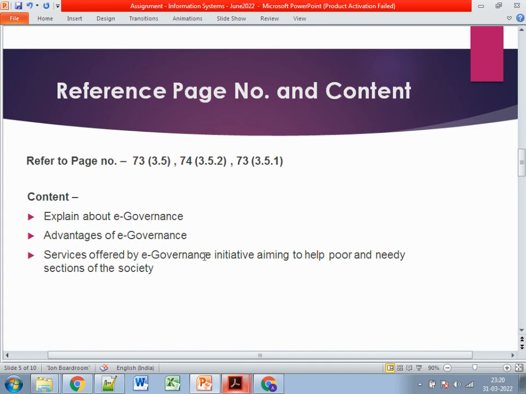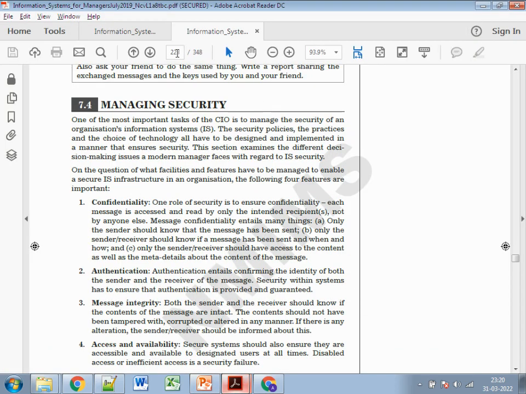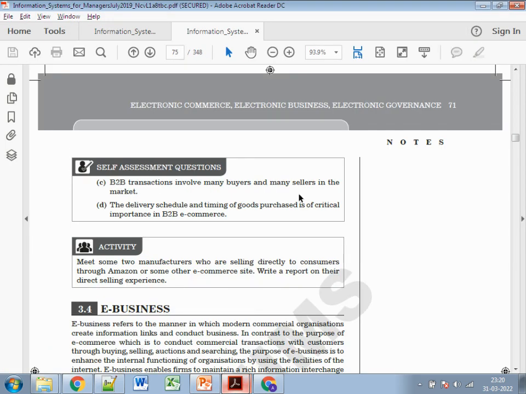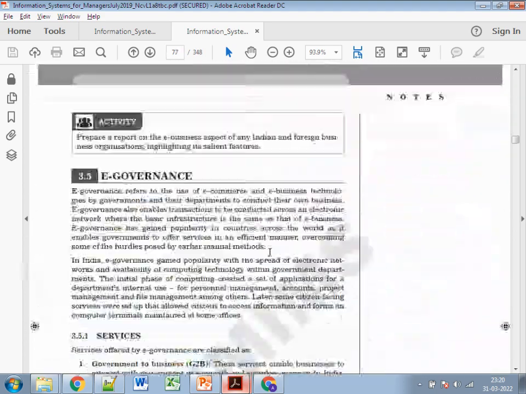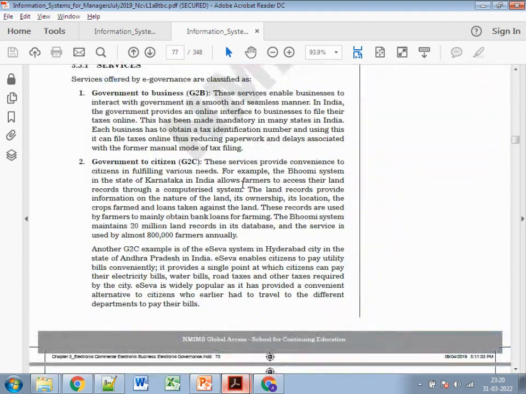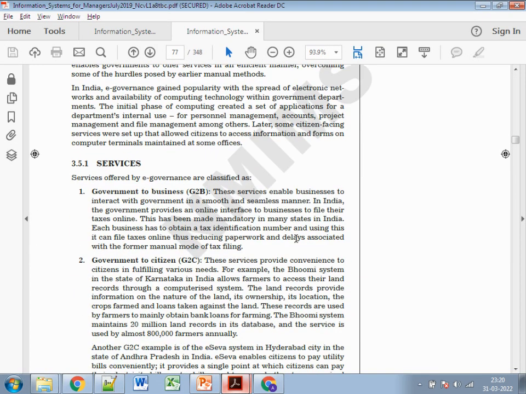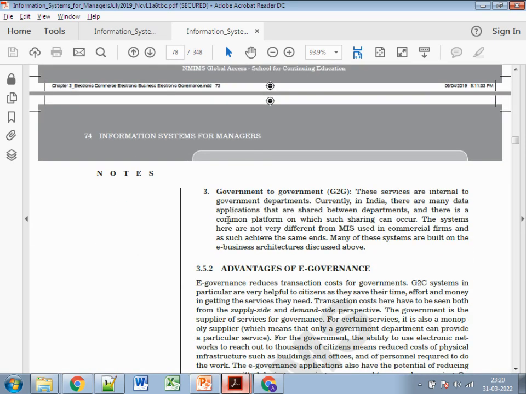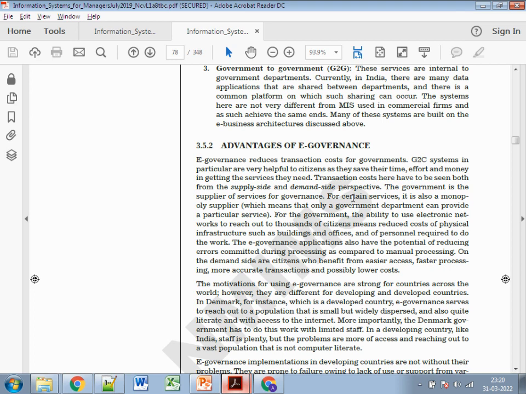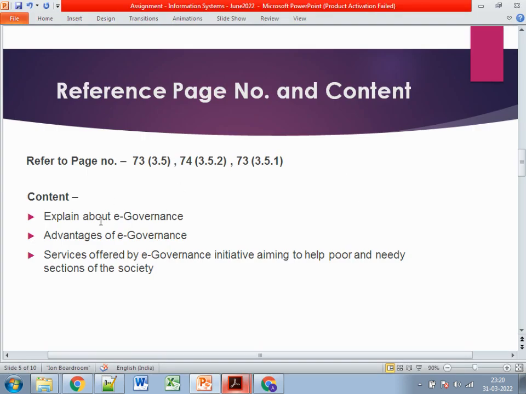So let's see the page numbers. Going to page number 73. It's e-governance. It's the basics about what is e-governance. You can just specify the definition. After that, you need to specify the certain services like G2B, G2C, G2G. After that, you can specify the certain advantages of e-governance. That's the general part. Then the third one comes: the services offered by the e-governance initiative aiming to help the poor and the needy of the society.